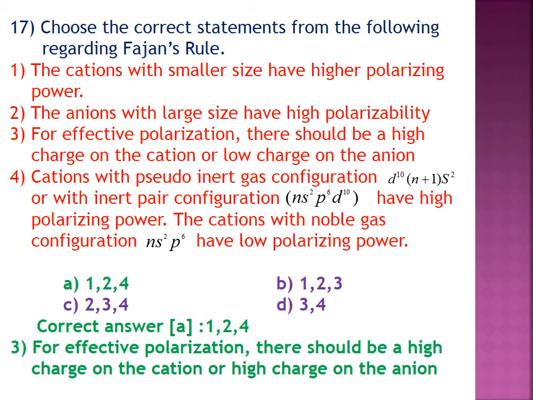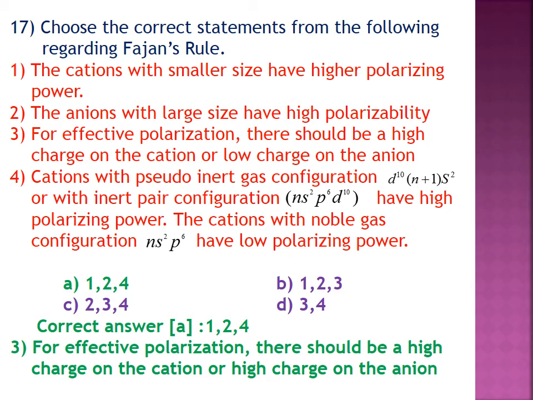17. Choose the correct statement from the following regarding Fajan's rule. Number 1. The cations with smaller size have high polarizing power. 2. The anions with large size have high polarizability. 3. For effective polarization, there should be a high charge on the cation and low charge on the anion. And 4. The cation with the pseudo inert gas configuration (n-1)d10 ns2 or with the inert pair configuration ns2 p6 d10 has a high polarizing power. The cation with noble gas configuration ns2 p6 has a low polarizing effect.